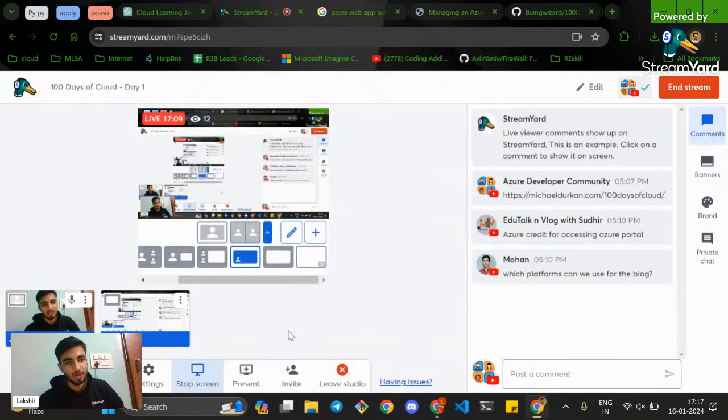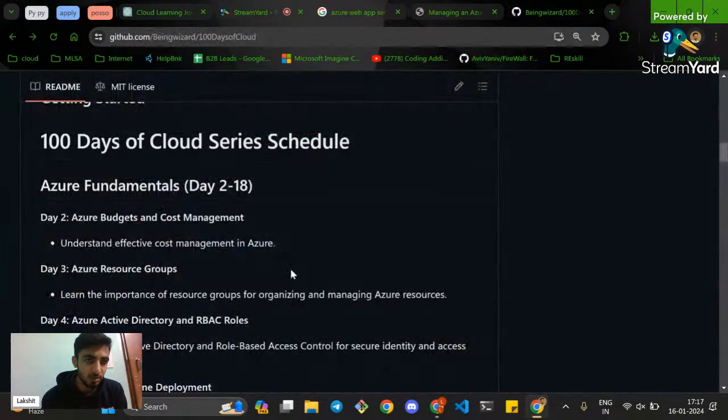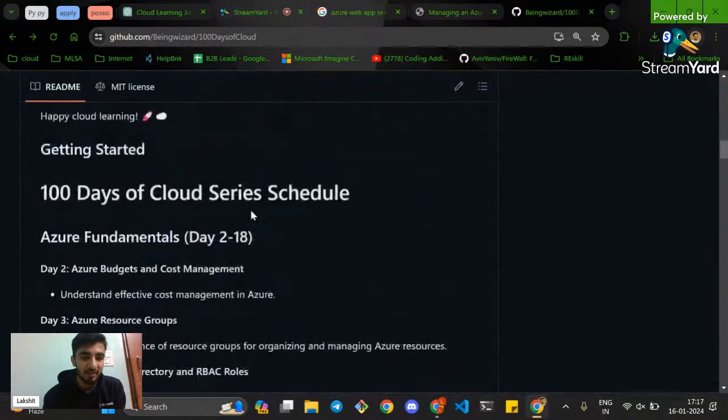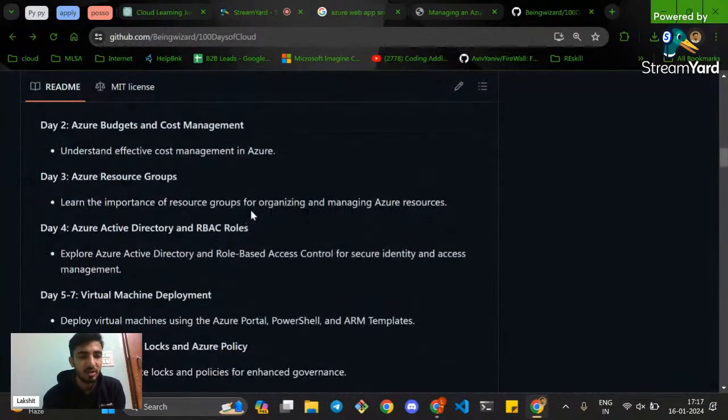We won't be using any kind of course, but instead, we will be using the Azure portal for learning Azure. 100% simple. And whatever definition is required at that particular time, we will learn that particular thing, and then we'll move ahead. And the best part of this course that I have given to you, if you will see, everything has a dedicated time so that you can take your time.